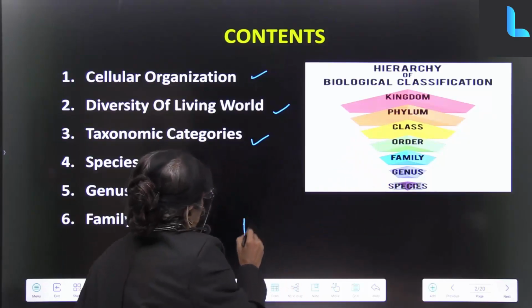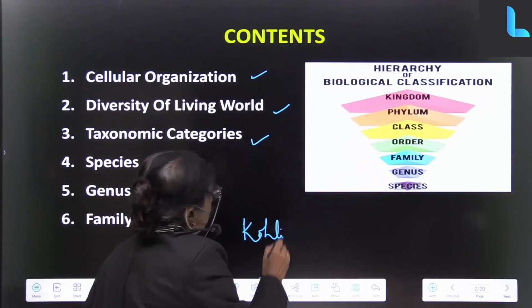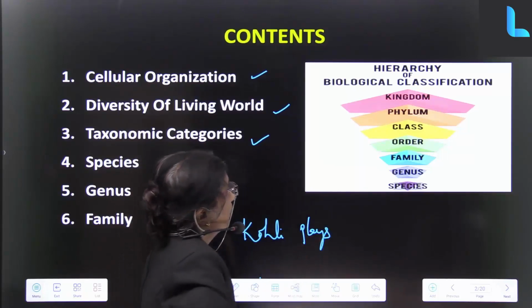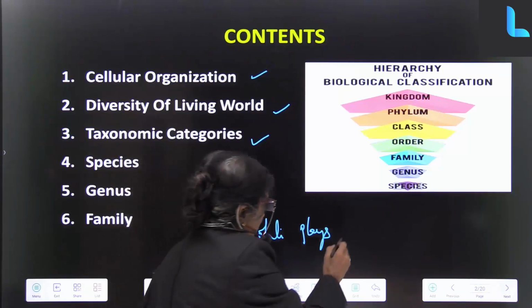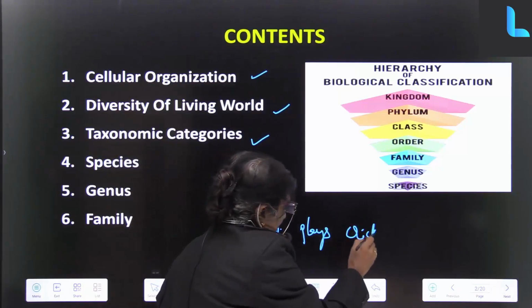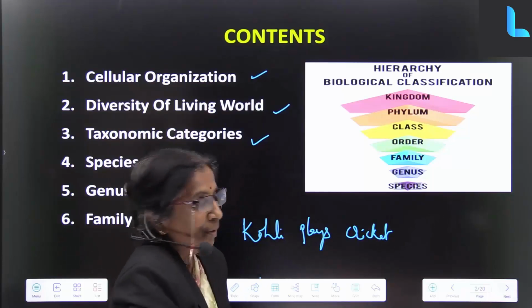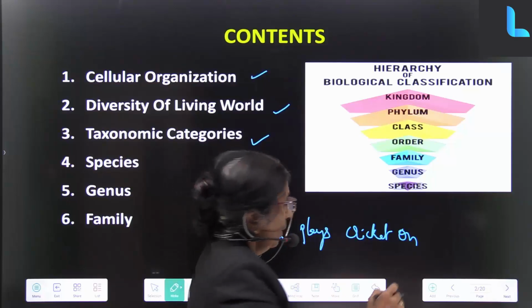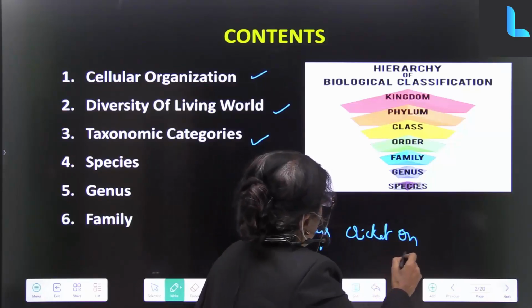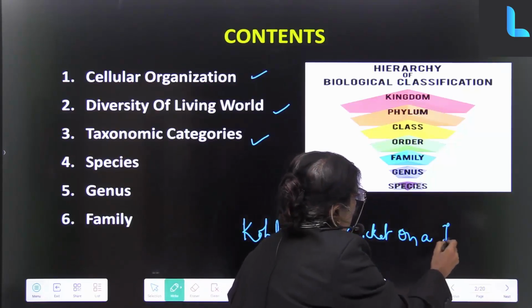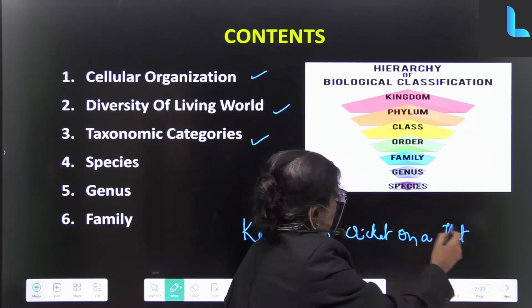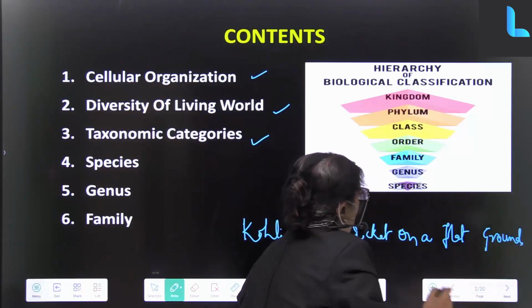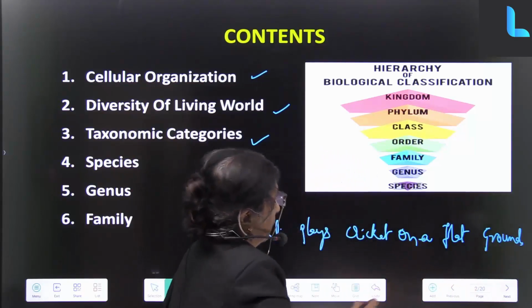Suppose I say Kohli, P for place, C for cricket, O for on, F for flat, G for ground: Kohli places cricket on flat grounds.